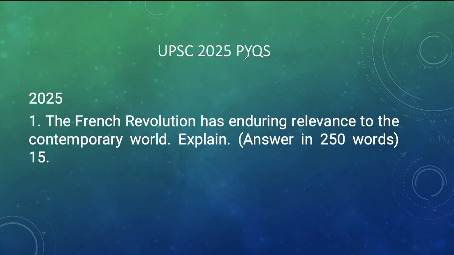Let's now focus on the PYQs, that is, the recent mains world history question asked in GS Paper 1: The French Revolution has enduring relevance to the contemporary world. Explain. Whenever we are explaining something, we should always explain what it is, when it happened, why it happened, how it happened, and where it happened. We should cover these dimensions in our answer with examples of concepts and facts from whatever we have read on the French Revolution. But not only mere reading of the book is important. We have to connect it with the contemporary world with the help of examples. That is where your marks will be determined.